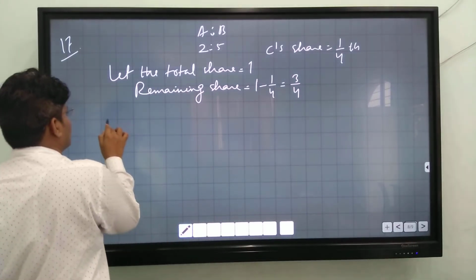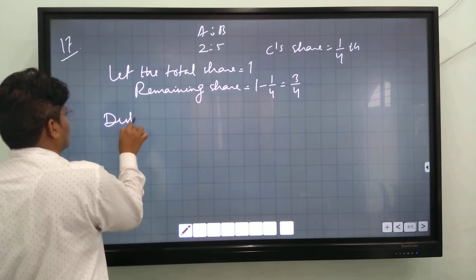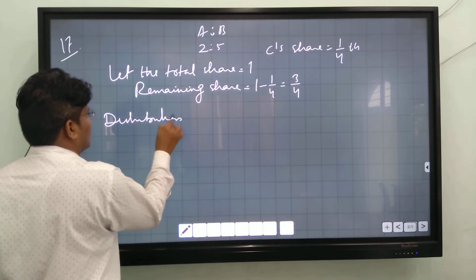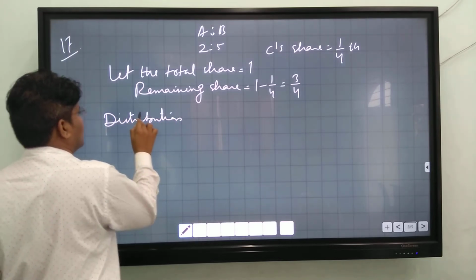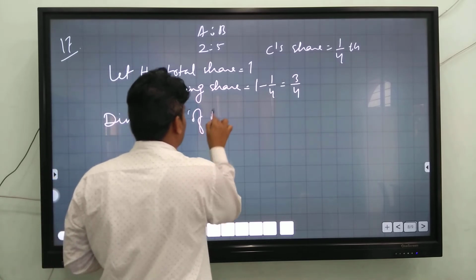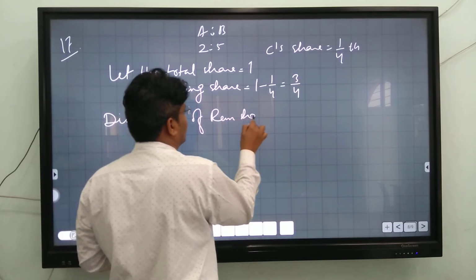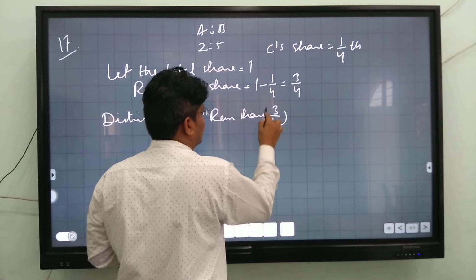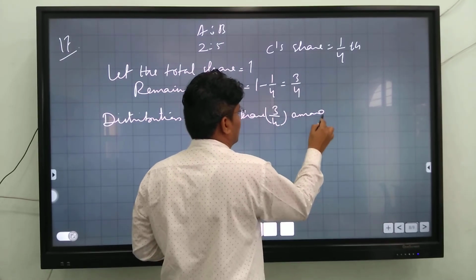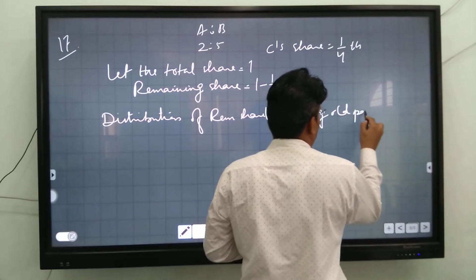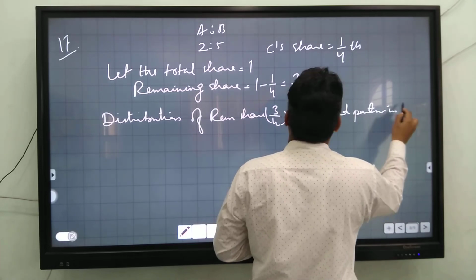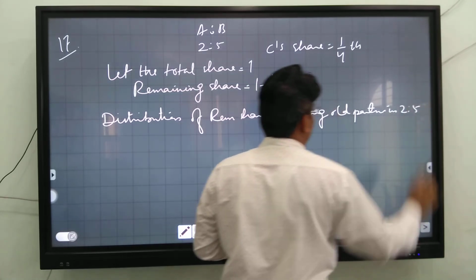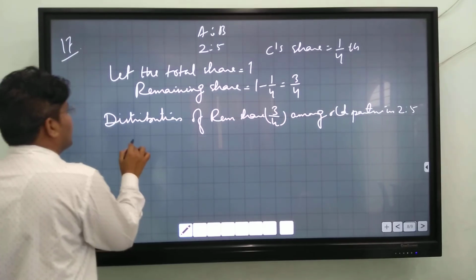Now distribution of the remaining share 3/4 among old partners in 2:5.